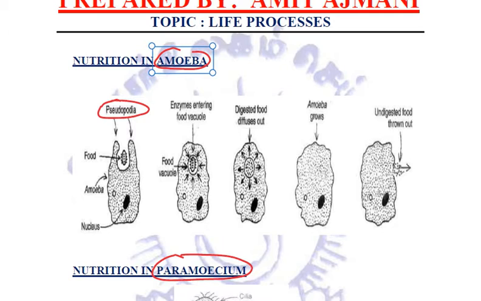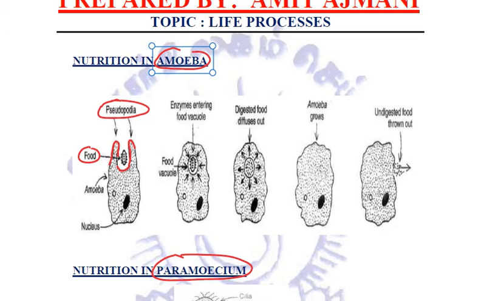Why is it called so? Because it continuously changes its shape, due to which amoeba is able to locomote. The process of nutrition in amoeba involves the role played by pseudopodia. Wherever there is a food particle, the pseudopodia changes its shape in such a way as to entrap this food particle.